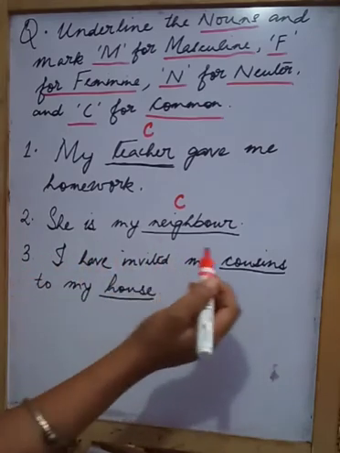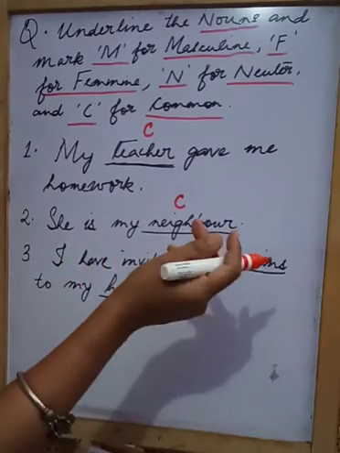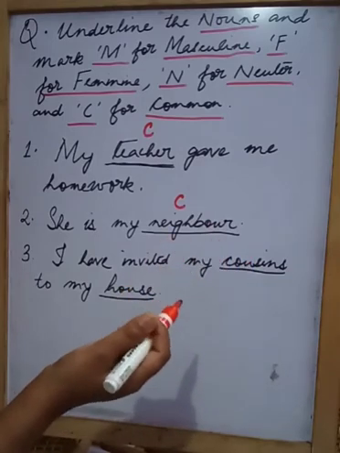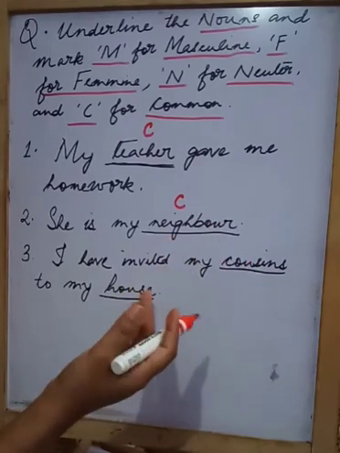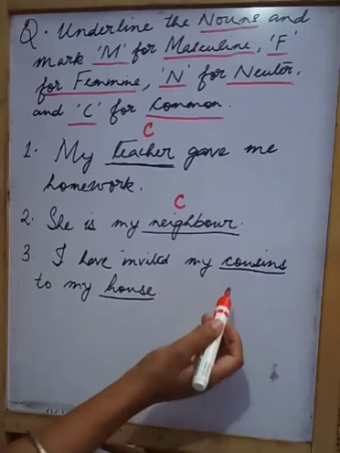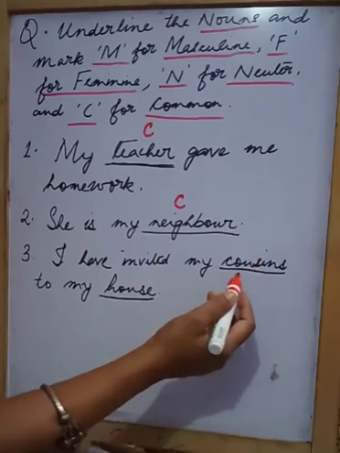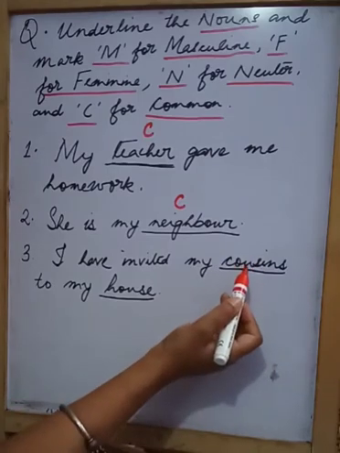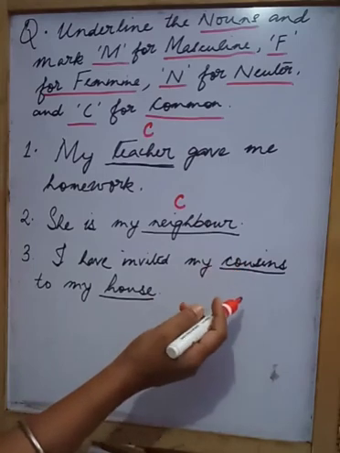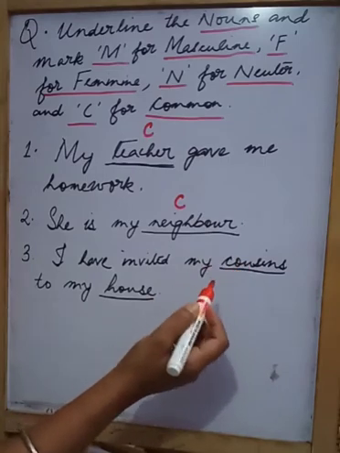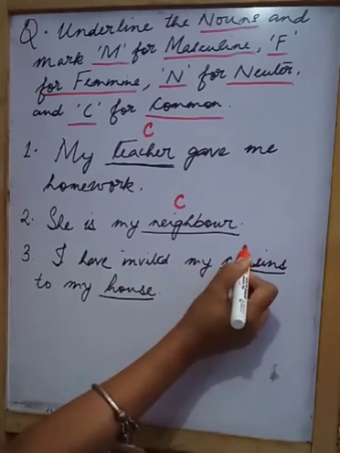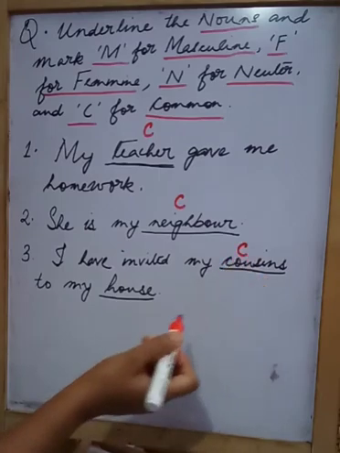Alright. So cousins. Cousins can be anyone. It can be either female or male, so it can be masculine or feminine. We do not know here. It is not mentioned whether it is a boy or a girl. So it is a living person. Cousins is a living person. So what will we mark here? We will mark C because it is the common gender.